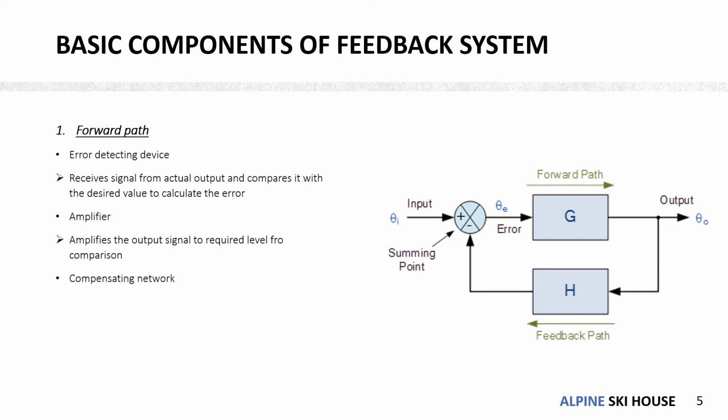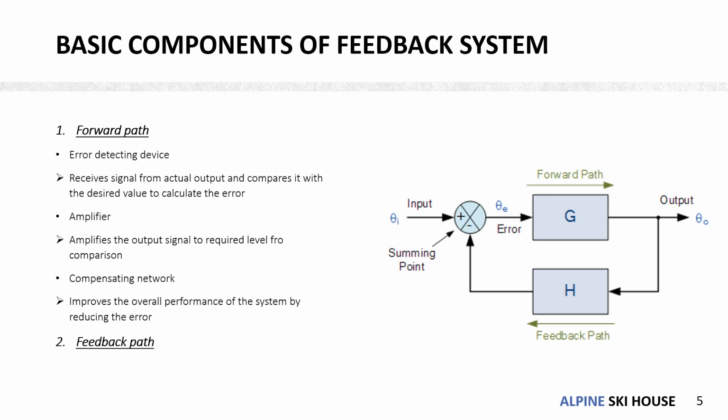And the third one is the compensating network. It is part of the forward path and improves the overall performance of the system by reducing the error. It acts on the error detected by the error detecting device and changes the actual output so as to reduce the overall error.